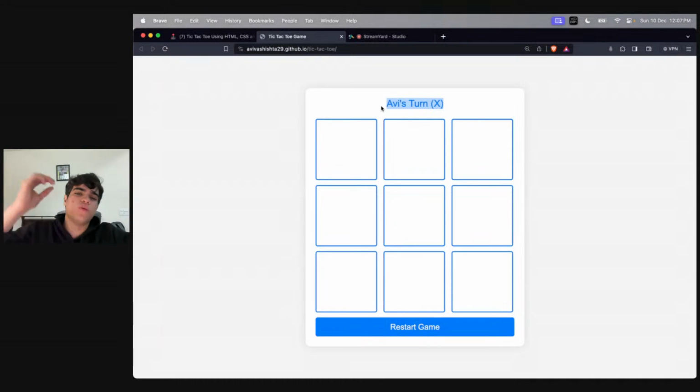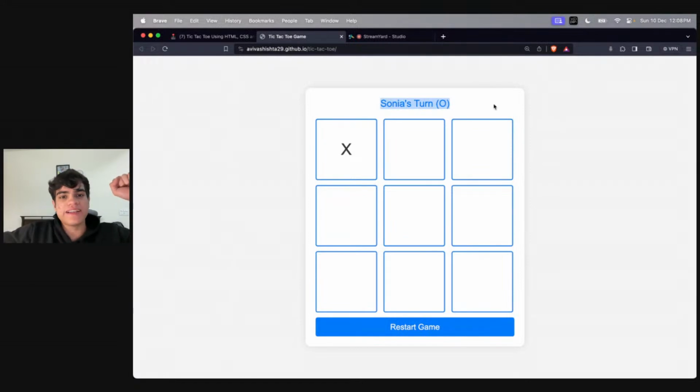You need to know the rules of tic-tac-toe before making the game. The rule says that the first player gets the X sign and the second player gets the O sign. So remember that the X character will always go first. Now it's my turn, which means I can choose any of these boxes, and that will be my turn. Let's say I want to put X over here. I do that, and X is now over here.